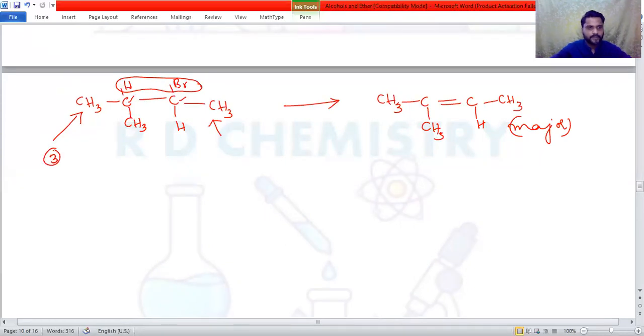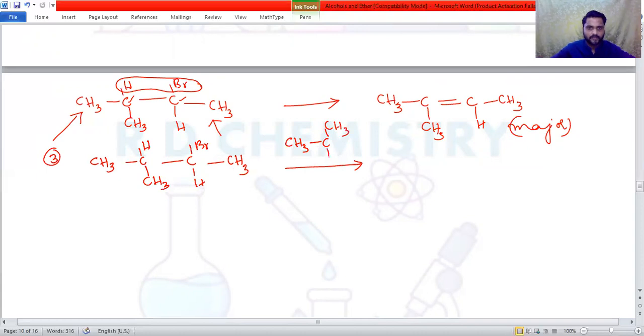Compound number 3, I'm writing the same compound: CH3, CH, then CH3, C, Br, then H and CH3. Now it is a tertiary butoxide actually, that is CH3, single bond C, CH3 and CH3O minus. It looks like a nucleophile, but when bulkiness increases, it can act as the base. Okay, act as the base.